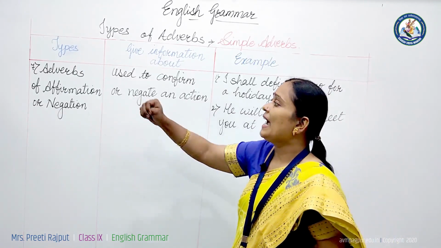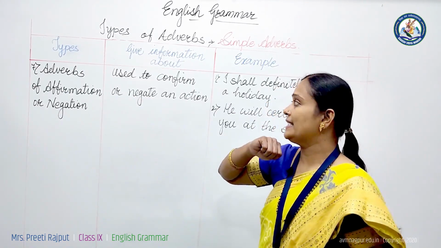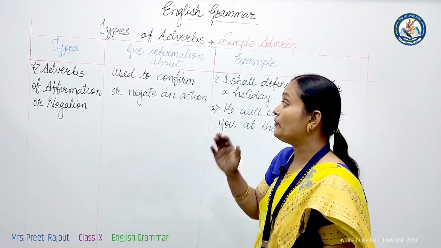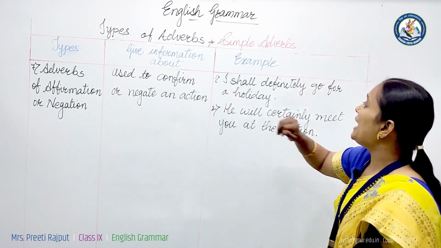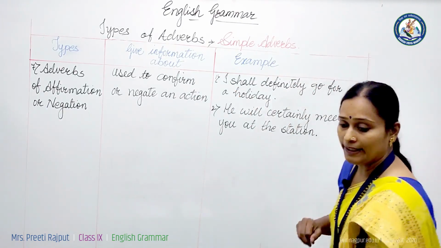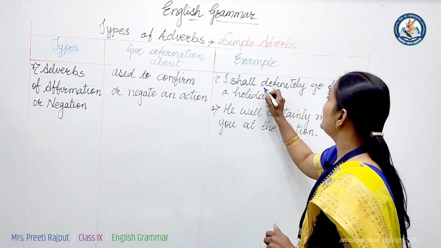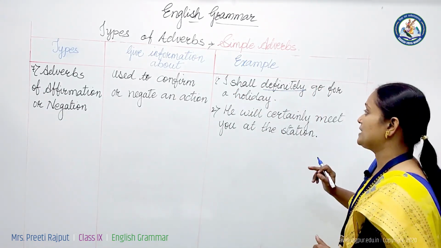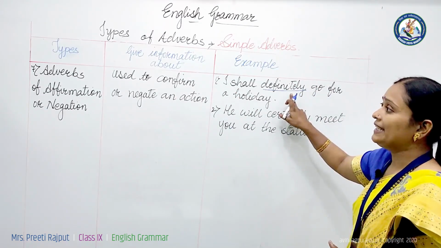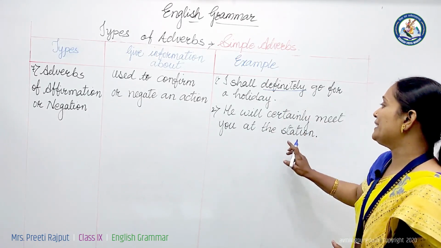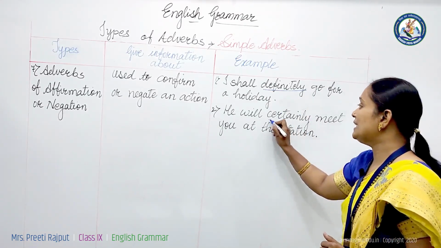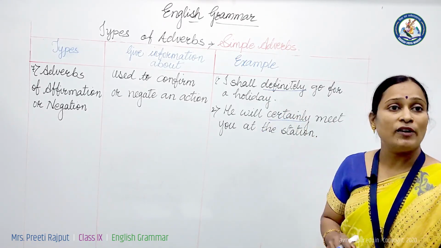Now next is the adverb of affirmation or negation. They are used to confirm or negate an action. For example, I shall definitely go for a holiday. Here definitely is the confirmation of an action. So definitely is an adverb of affirmation. He will certainly meet you at the station. This certainly gives the affirmation of an action.